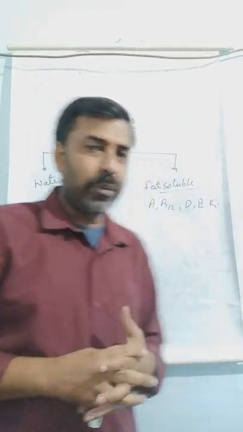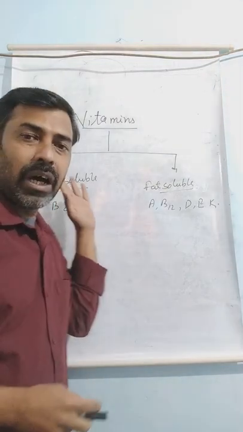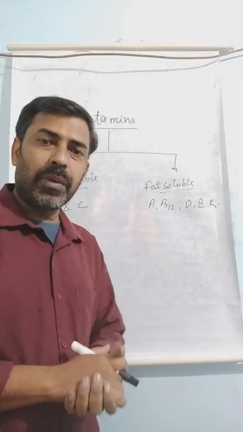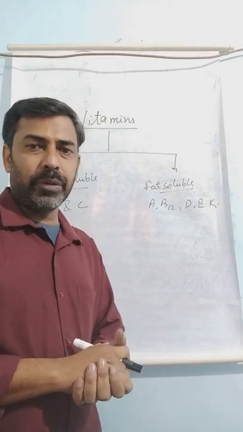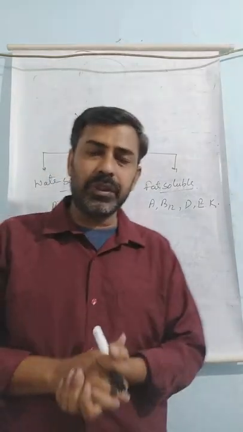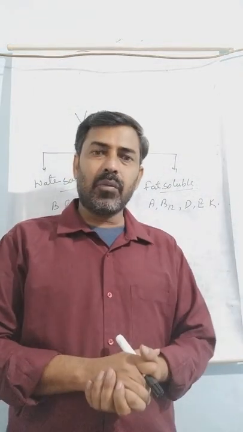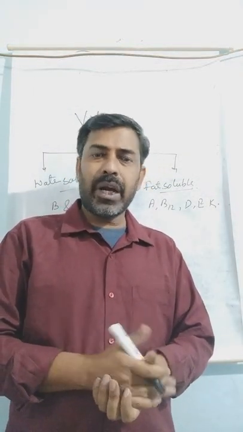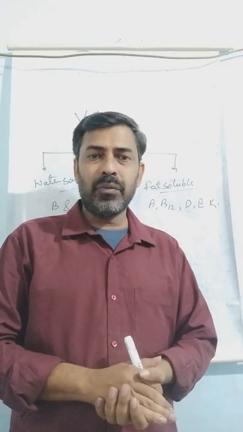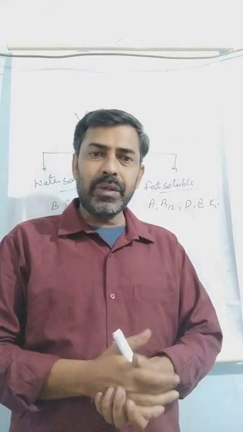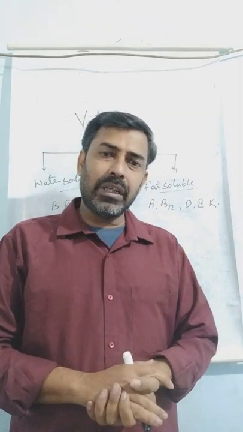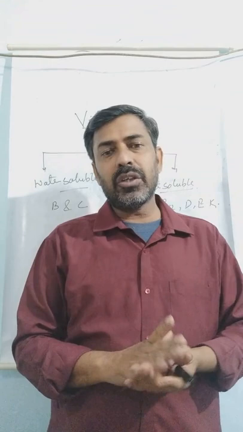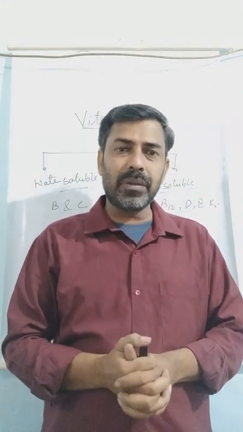When we talk about vitamins, how many types of vitamins are there? Vitamins are classified into two classes: water soluble and fat soluble vitamins. That means the vitamins which can be dissolved in water are called water soluble vitamins, and those which can be dissolved in fat are called fat soluble vitamins. The water soluble vitamins are vitamin C and vitamin B.